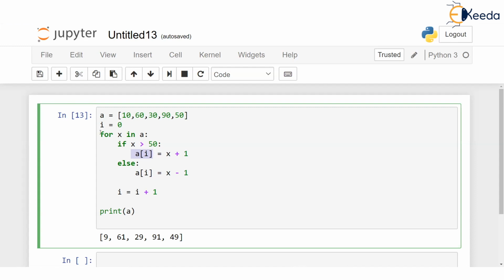Obviously, when this loop starts the first time, x is surely 10. The value is 10. And that is at index 0. So I have started i with 0. Perfectly, I will get a0 equal to x minus 1. It's like acting as an index of the list. But importantly, you can use for loop for the list. That was the discussion, isn't it? Forget about the logic right now. But you agree that this cannot be done without for loop. Definitely. Now coming back to a few more facts about list.